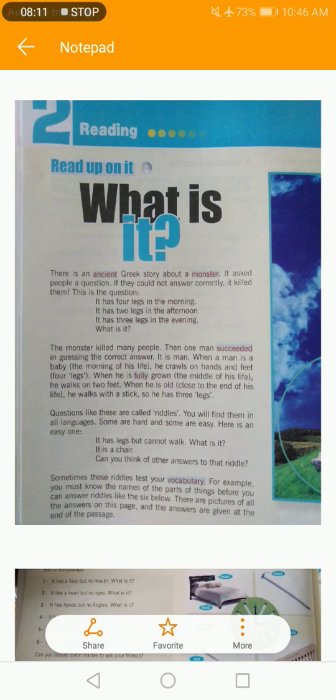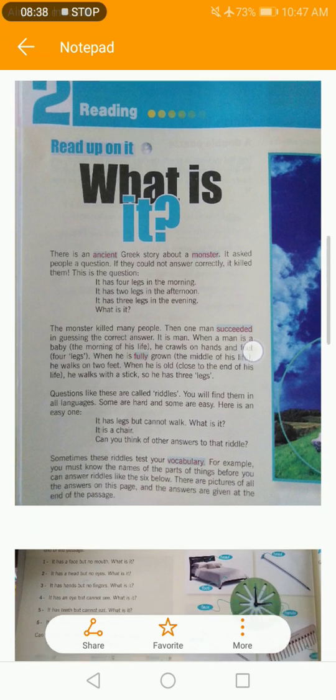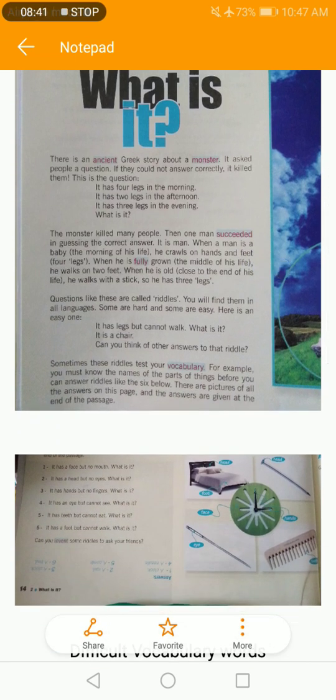Now here we have different riddles, different questions. Sometimes these riddles test your vocabulary. For example, you must know the names of parts of things before you can answer riddles like the six below. There are pictures of the answers on this page and the answers are given at the end of the page. Now we have six questions here, and through the pictures we have to answer the questions.